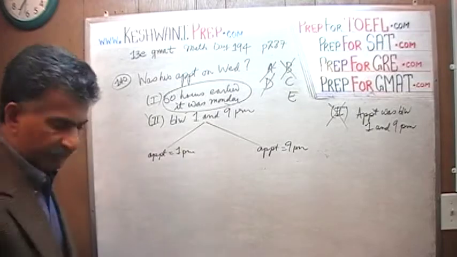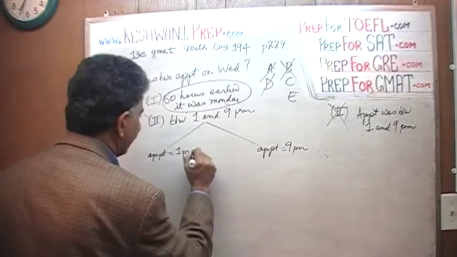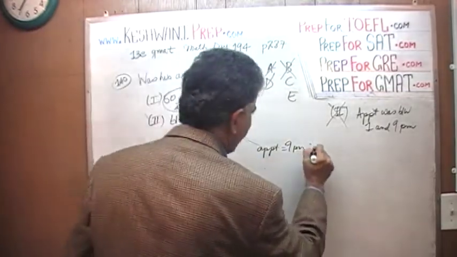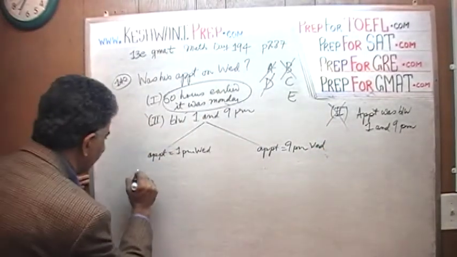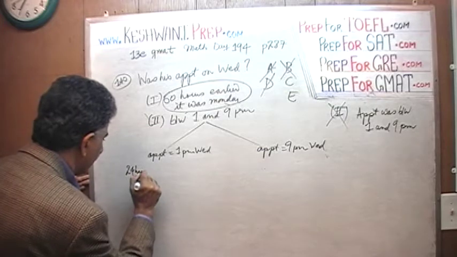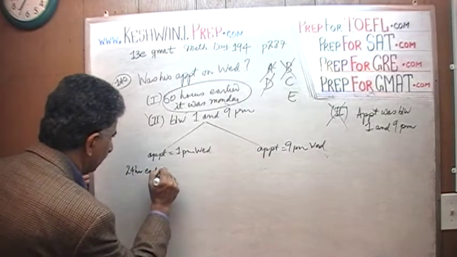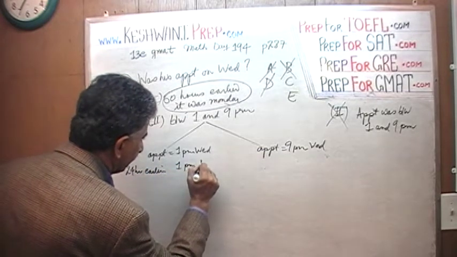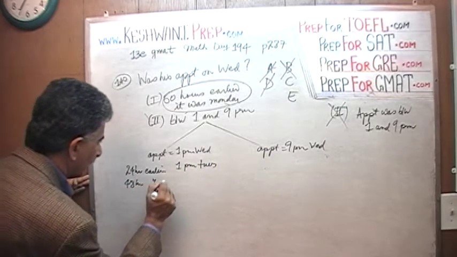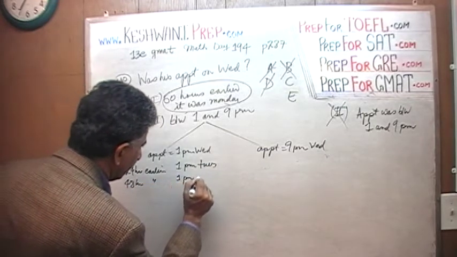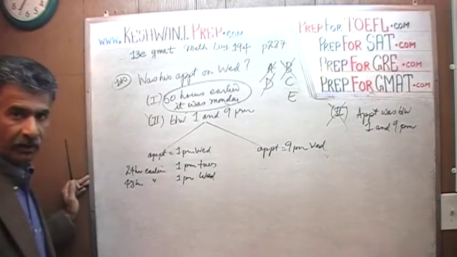So if his appointment happens to be 1 p.m. on Wednesday, then 24 hours earlier it must have been 1 p.m. Tuesday. Another 24 hours earlier, it must have been 1 p.m. Monday.